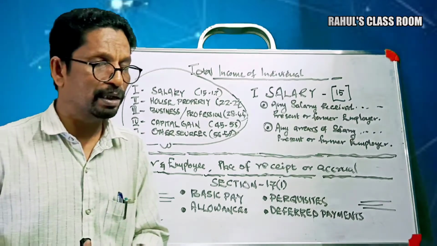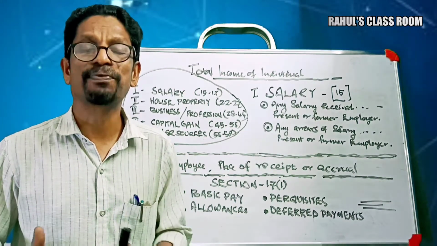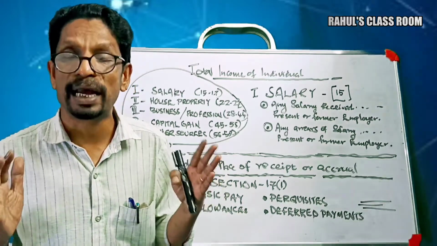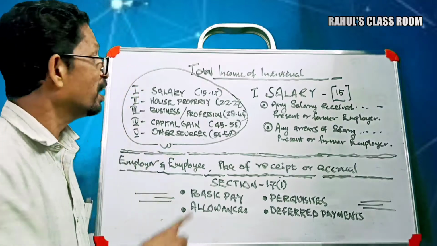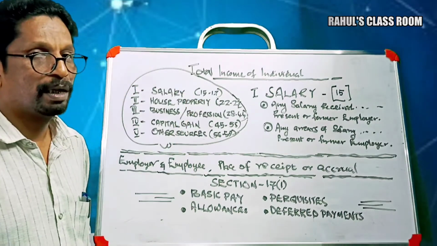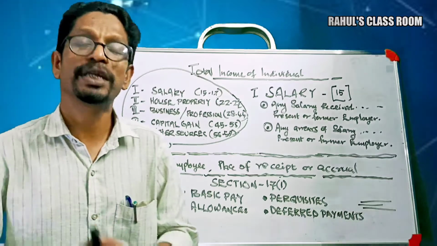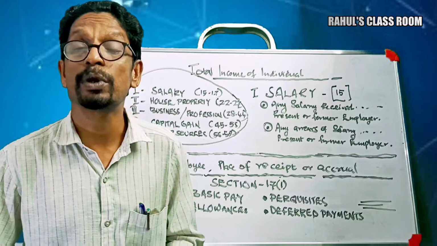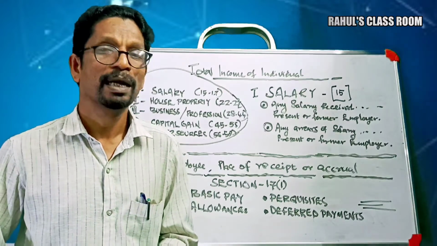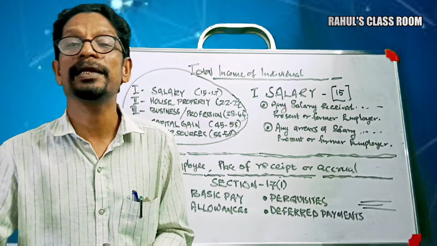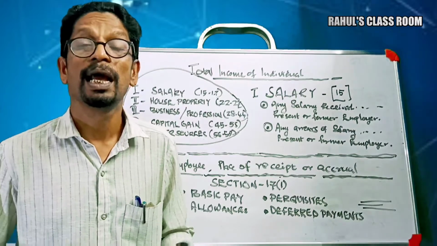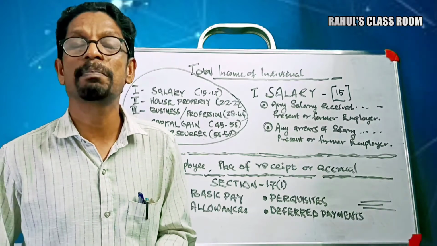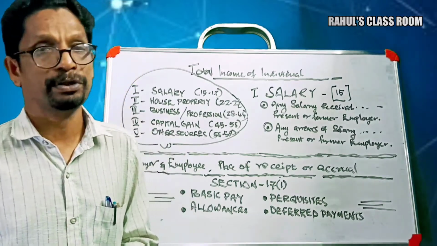Regarding an individual, first of all, we find the total income of an individual by considering these 5 heads. Then after, he or she can demand deduction under section 80C to 80U. Thus we get the taxable income of an individual. That's the normal procedure of computing the taxable income of an individual.